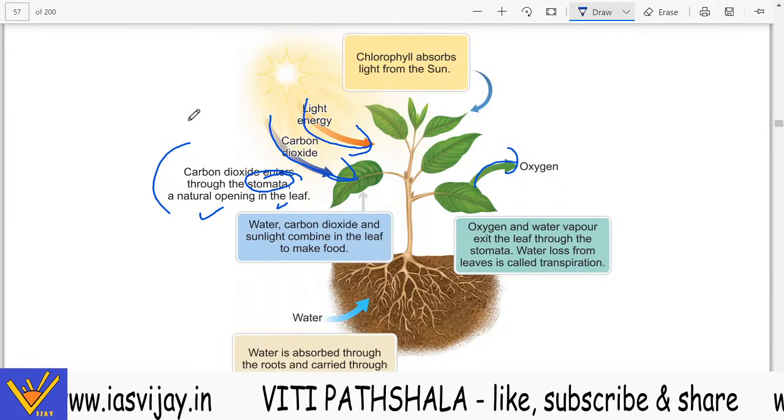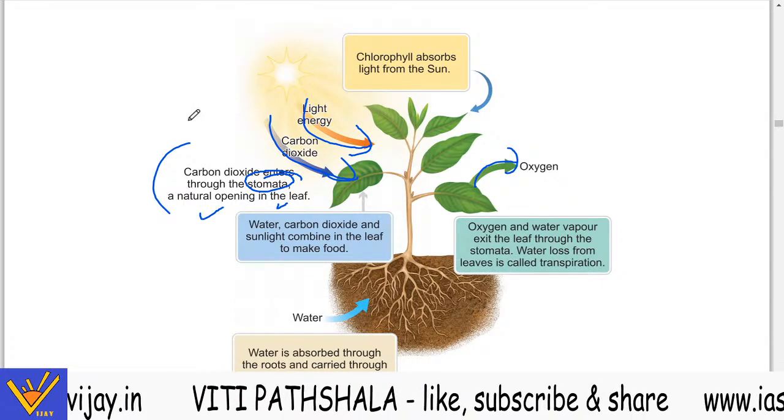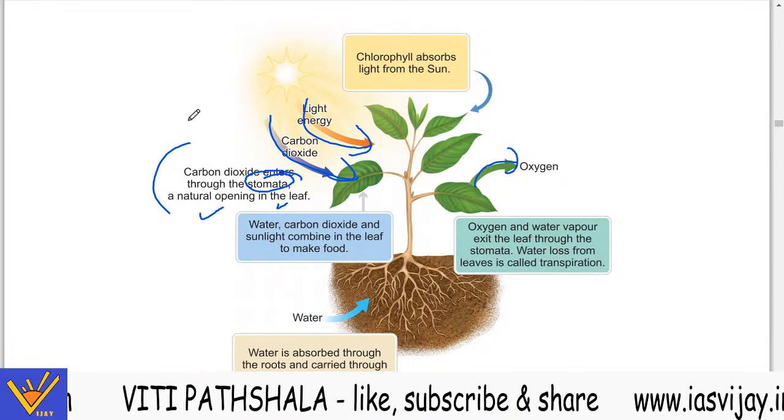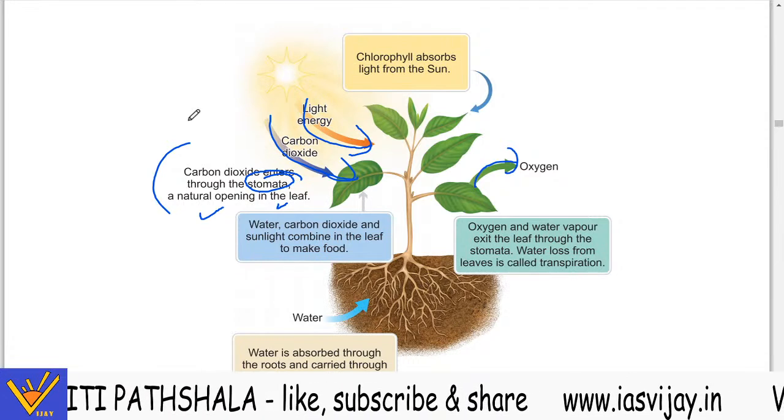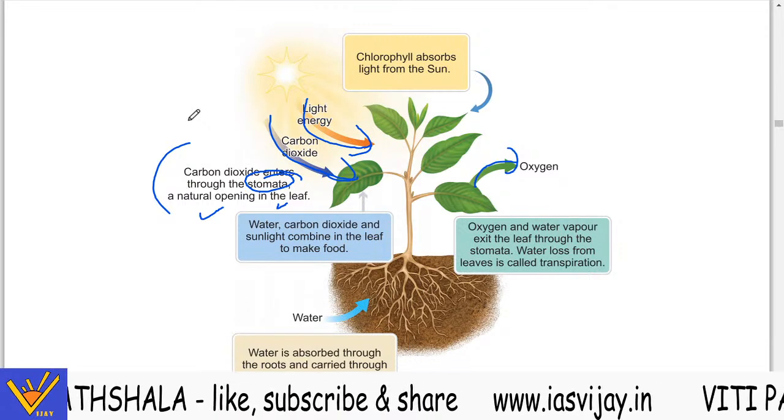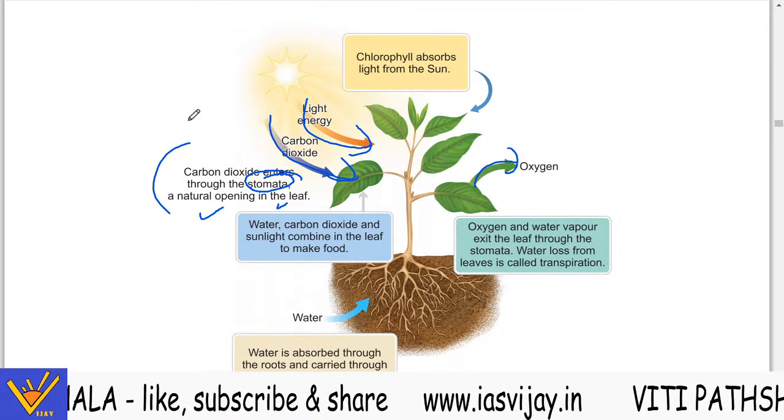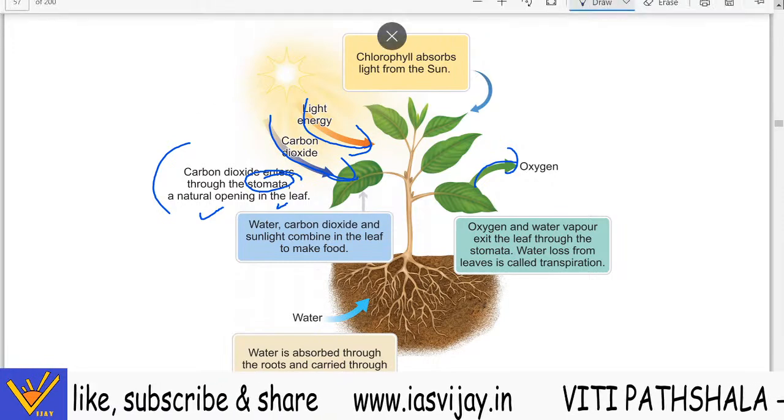Now water, carbon dioxide and sunlight combine in the leaf to make food. ये सारे combine कहाँ पर होते हैं? ये combine होते हैं आपके leaf में to make the food, खाना बनाने के लिए.